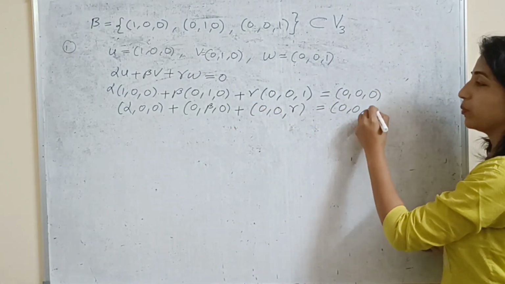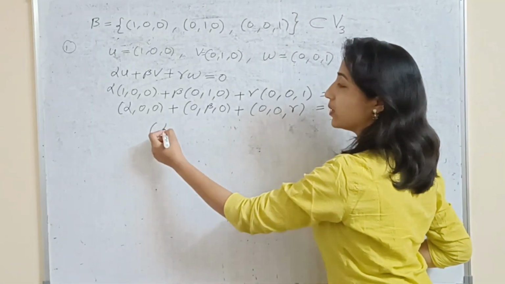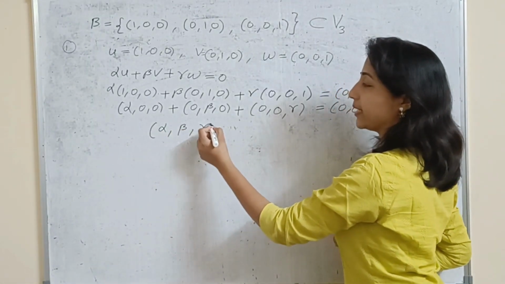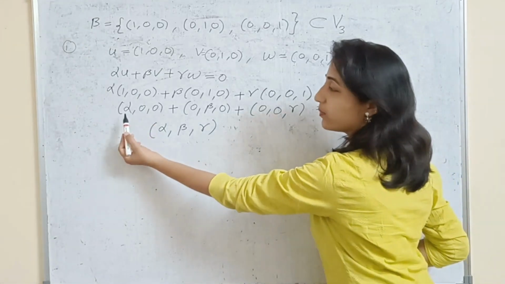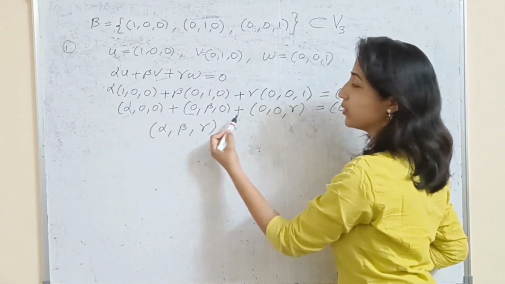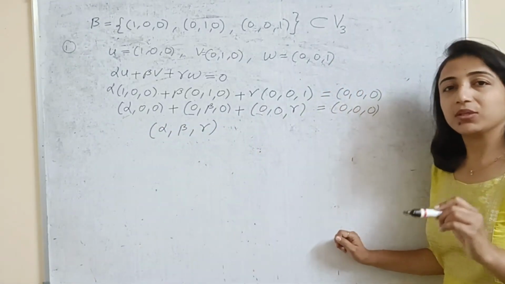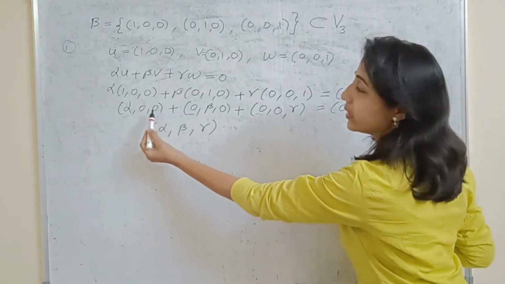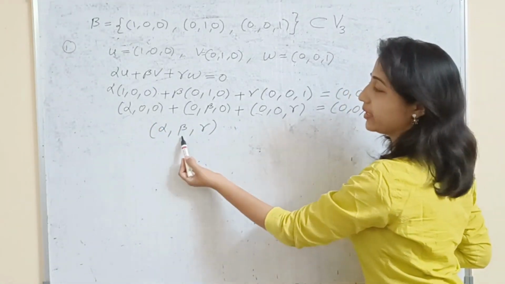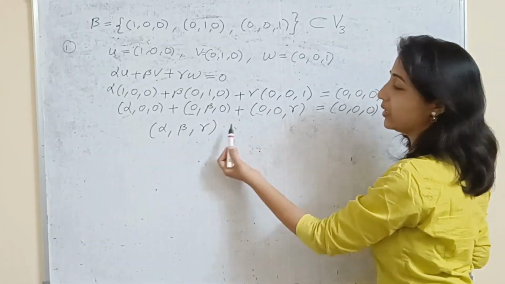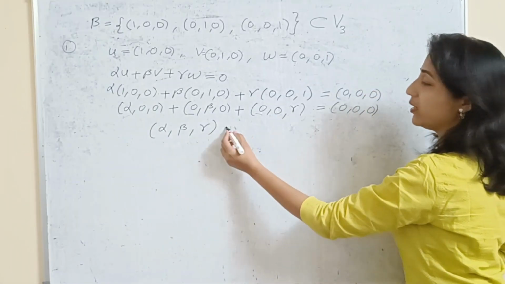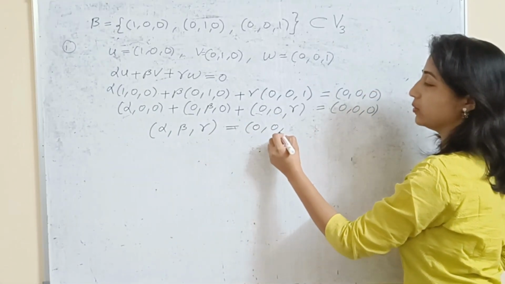Now take the addition of first element plus second plus third. So here the first element is alpha plus 0 plus 0, so alpha plus 0 is alpha. Then 0 plus beta plus 0 is beta. 0 plus 0 plus gamma is gamma, equal to 0, 0, 0.